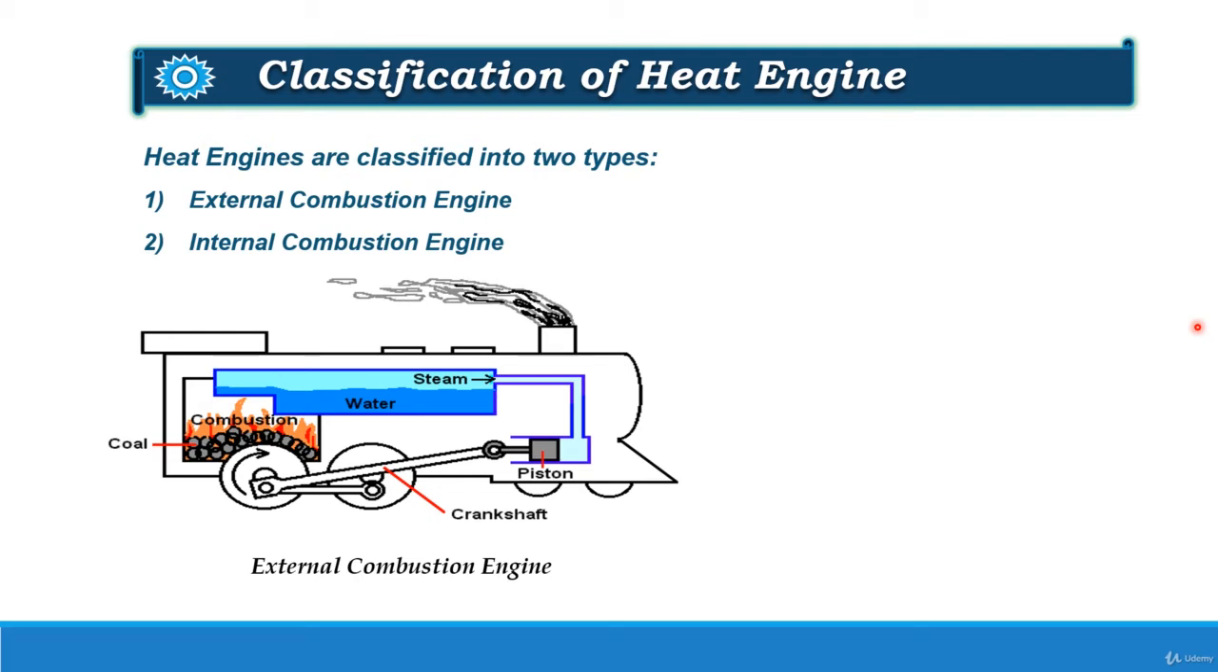Here in this figure, you can see that the combustion chamber is outside the cylinder. The heat energy of this combustion gas is supplied to the water. Water is converted into steam and steam is supplied as a fuel to the cylinder. Since combustion is taking place outside the cylinder, it is known as external combustion engine.